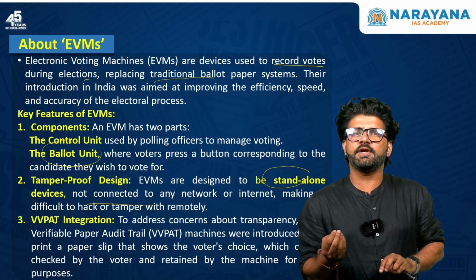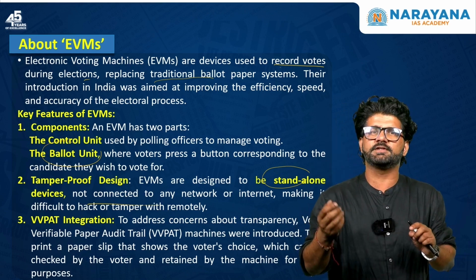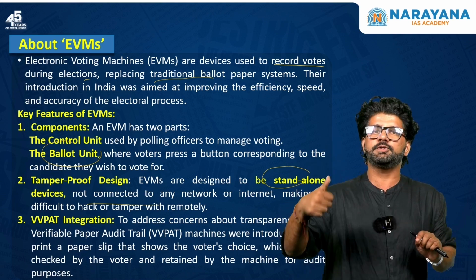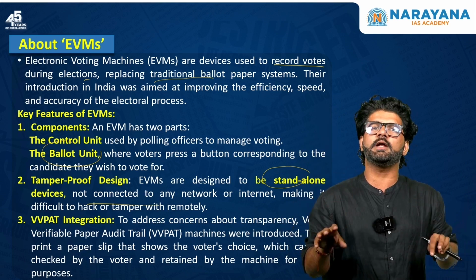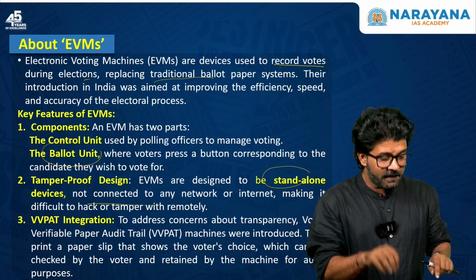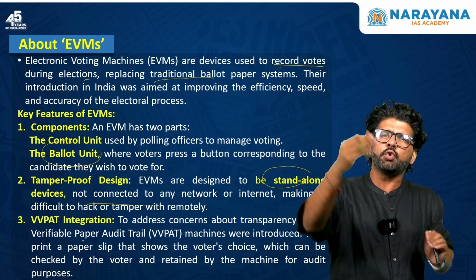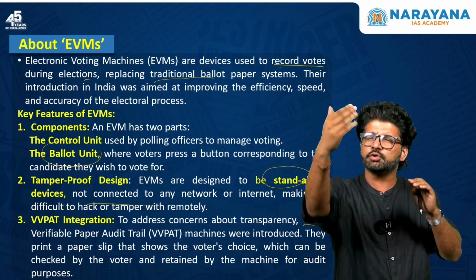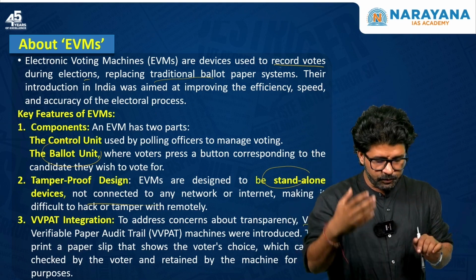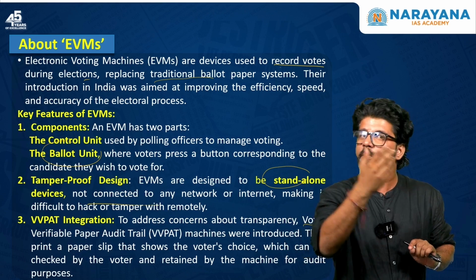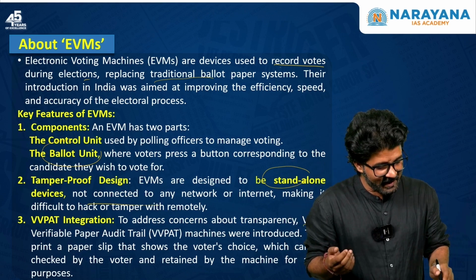VVPAT integration. Earlier people used to say that we don't know whom we have voted for, how do we verify it? To allay those fears, that if I have voted for, let's say, BJP or Congress or TDP or any other political party, the vote is going to that political party and that candidate only, VVPAT was introduced. Voter verifiable paper audit trail, where they will show you for some seconds, 8 to 10 seconds, whom you have voted for, and then that particular sheet will go inside. This has been used to allay the fear that whosoever you have voted for, that particular person has got the vote, right? And they print a paper slip.